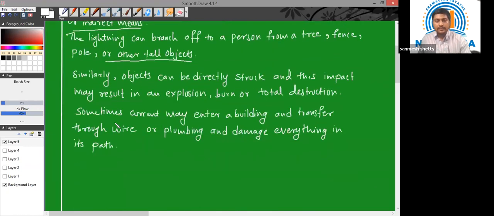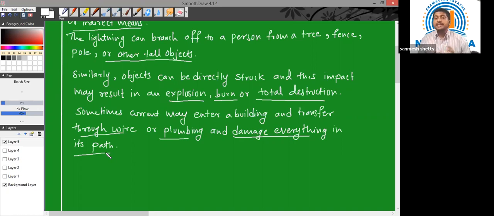Similarly, other objects can be directly struck, and this impact may result in explosion, burn, or total destruction. For example, lightning can affect vehicles and other objects also. Sometimes the current may enter a building and transfer through wire, through plumbing, and damage everything in its path. So it can also affect buildings.